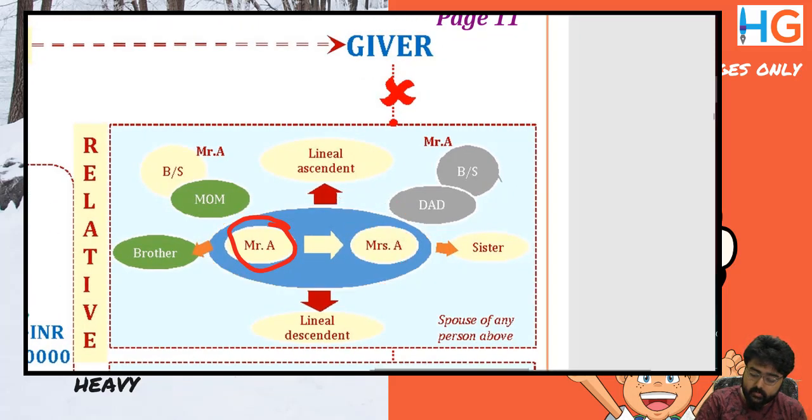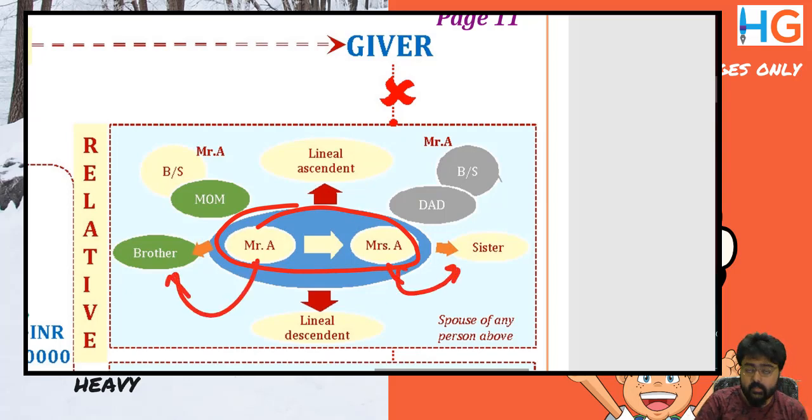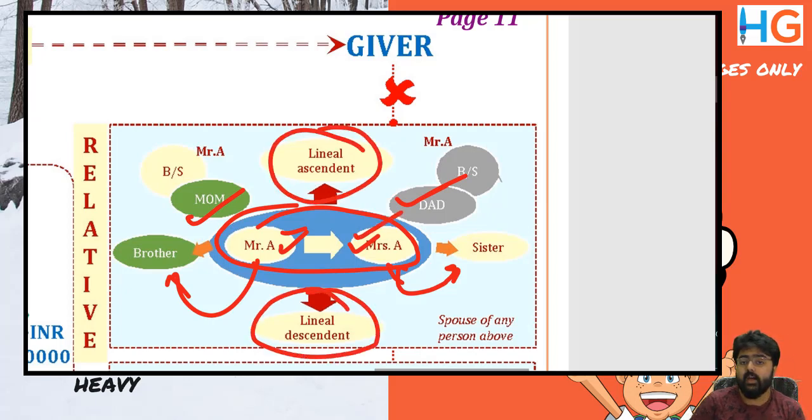After this box, both mine and my spouse's brother and sister are my relatives. Both my and my spouse's mom and dad are my relatives. Both mine and my spouse's lineal ascendant and lineal descendant are my relatives. But mom's brother and sister, dad's brother and sister of only Mr. A are Mr. A's relatives.